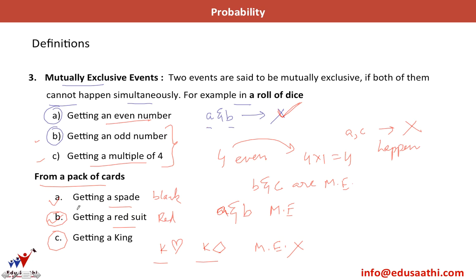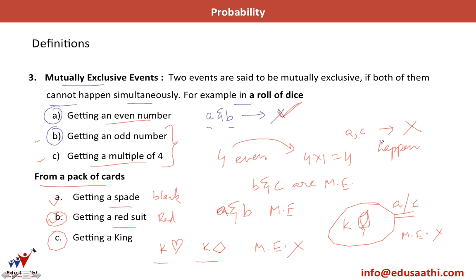Similarly, getting a spade and getting a king, I have a king of spades. Sorry for this wrong diagram. So I have a king of spades. So these two can occur together, A and C. So again A and C are not mutually exclusive.